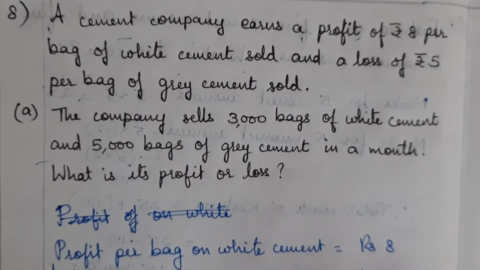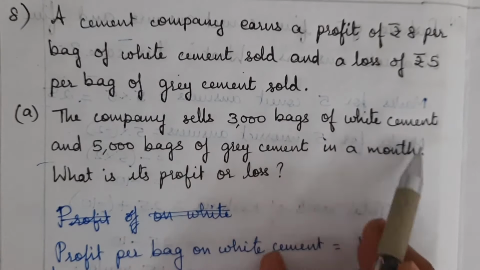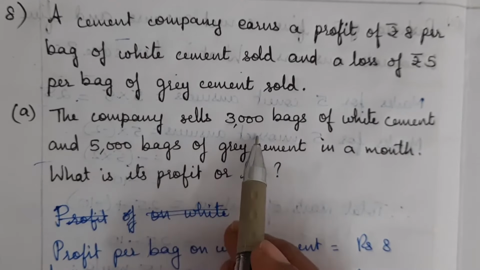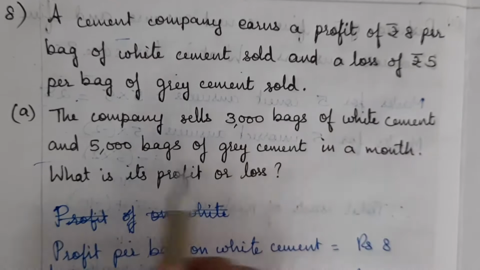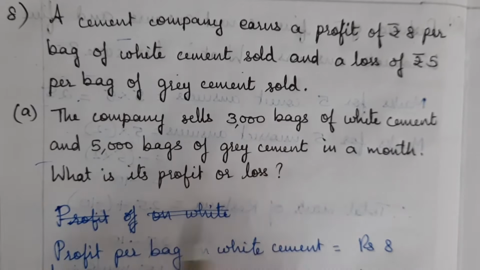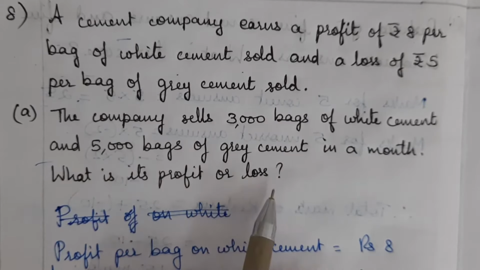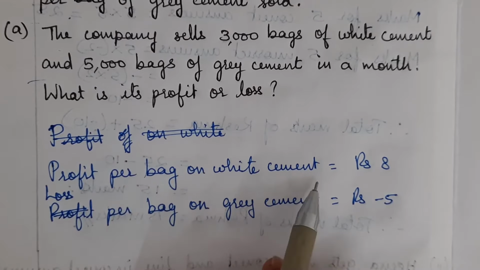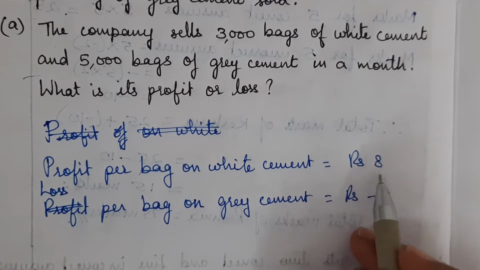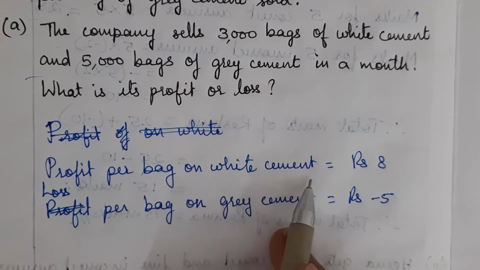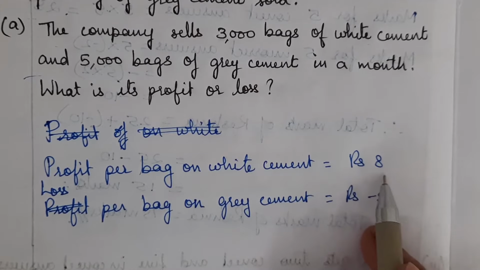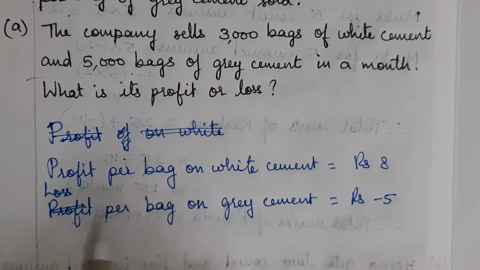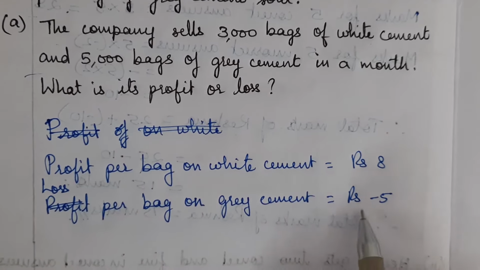The first option is the company sells 3000 bags of white cement and 5000 bags of grey cement in a month. So we need to find out its profit or loss. How can we write this? Profit per bag on white cement is rupees 8. And for each bag of grey cement, he has to incur a loss of rupees 5.